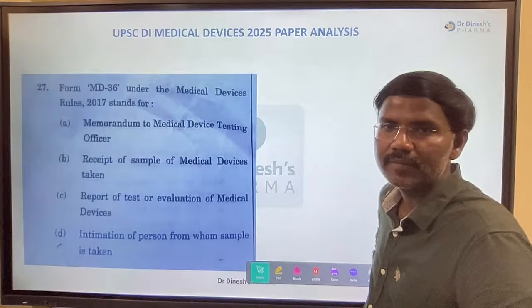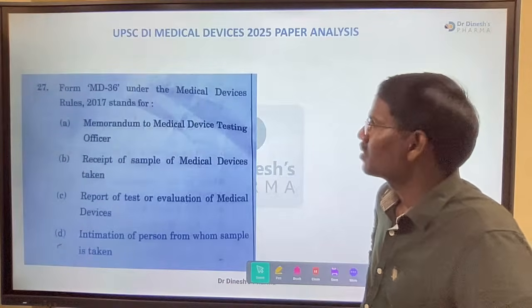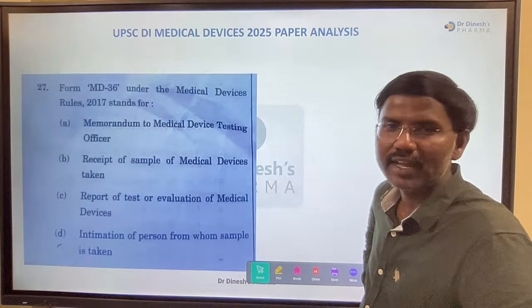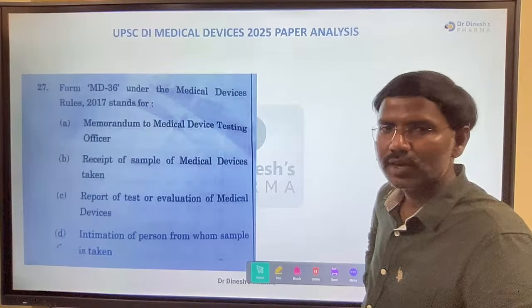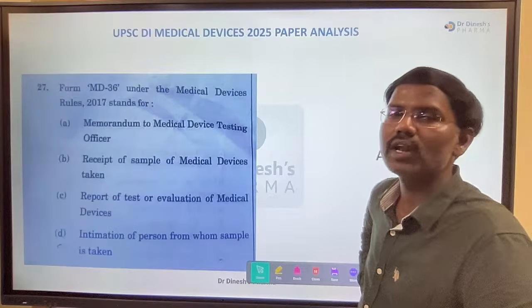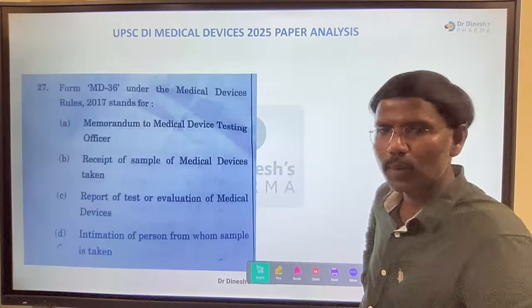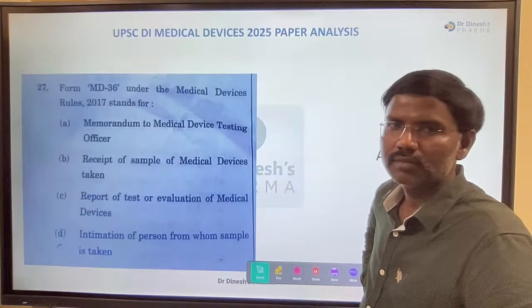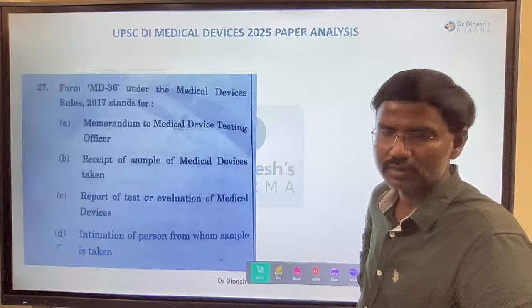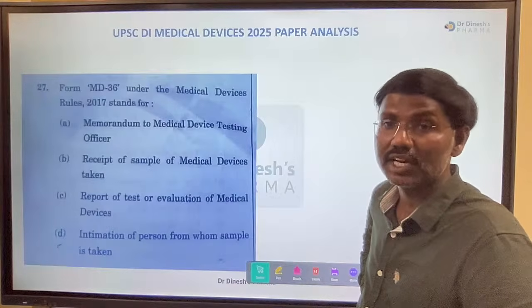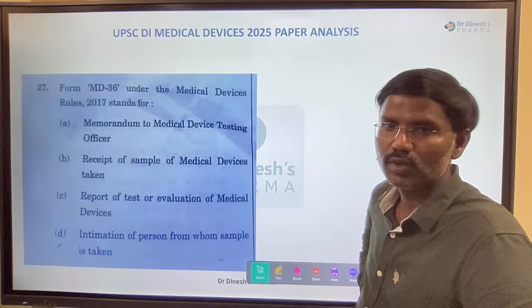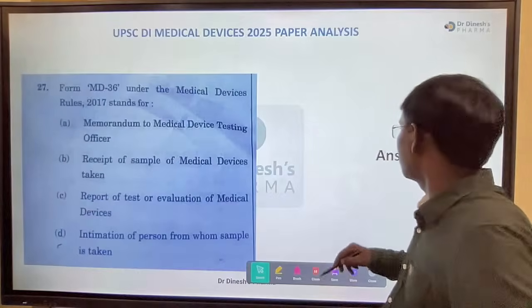What is the answer? MD36. I already explained this in the separate decoding video also, and every PDF contains this one. Form 30 is memorandum, 31 report, 31 evaluation results, and 32 report. Don't get confused. So that one is D.